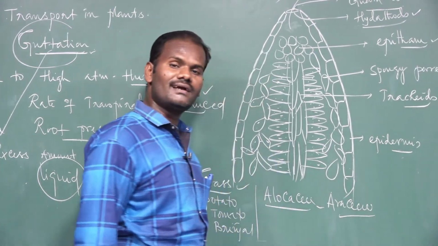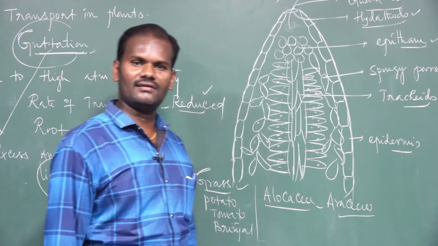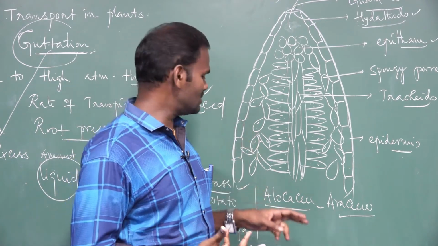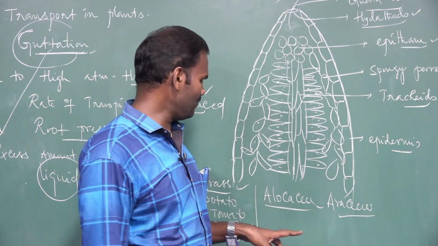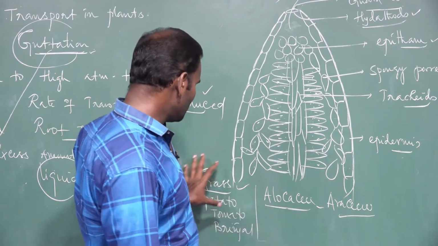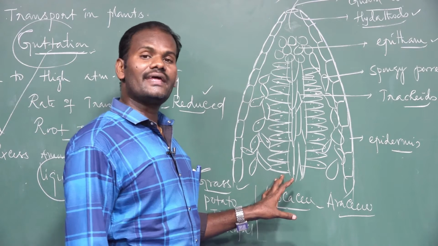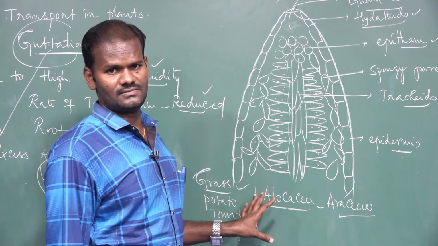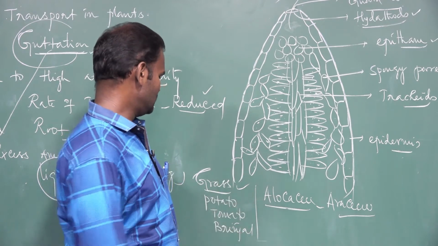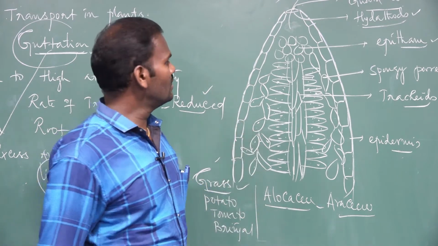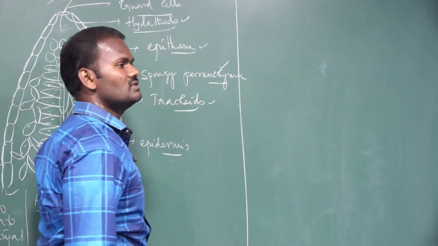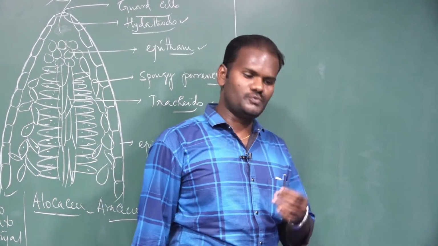It is commonly called elephant ear. The leaves look like elephant ear-like structures, hence the common name elephant ear. So these are examples of plants in which guttation takes place. These are more or less monocot plants, not dicots. The next topic is measurement of transpiration.